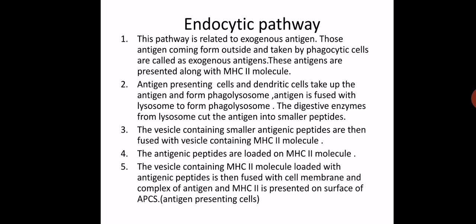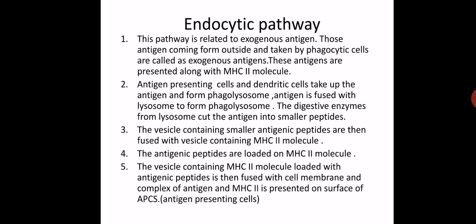The antigen is fused with the lysosome to form the phagolysosome. When these bodies form, through the fusion of antigen with the lysosome, the digestive enzyme from the lysosome is secreted, and this enzyme cuts the antigen into smaller peptides.